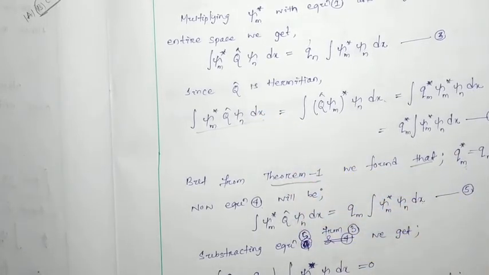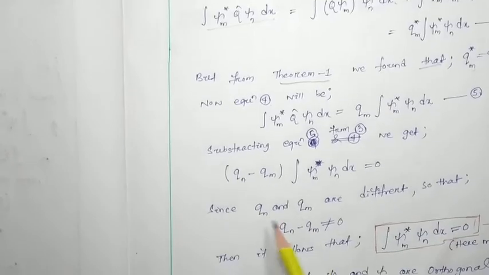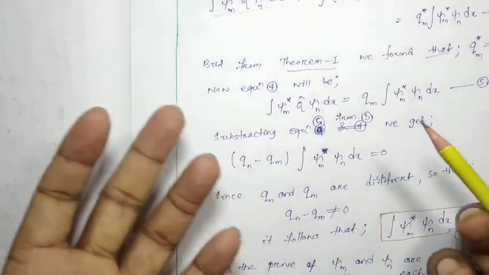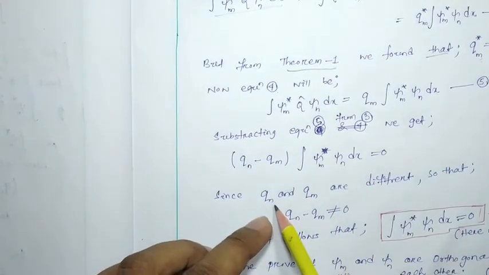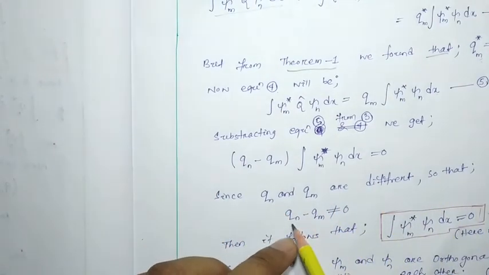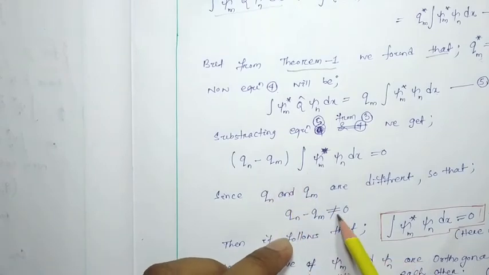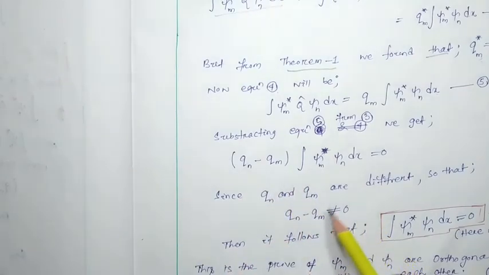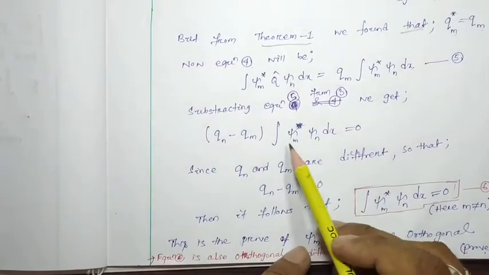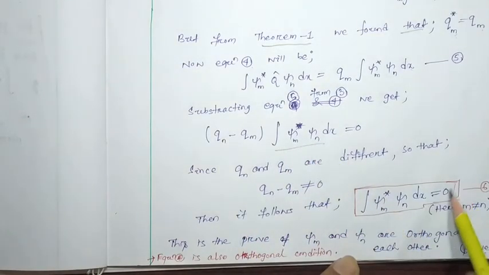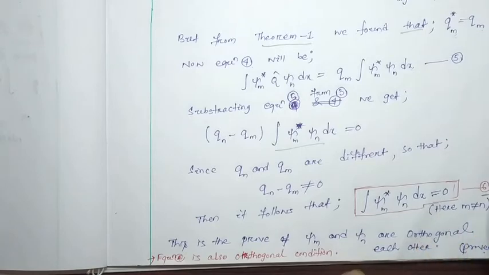Since qn and qm are two different values for two different wave functions, qn minus qm cannot be equal to 0. Then it follows that the integral will be equal to 0. This is equation number 6, and here m is not equal to n.